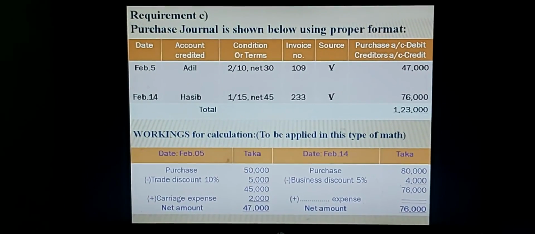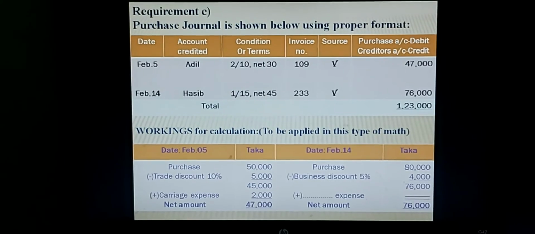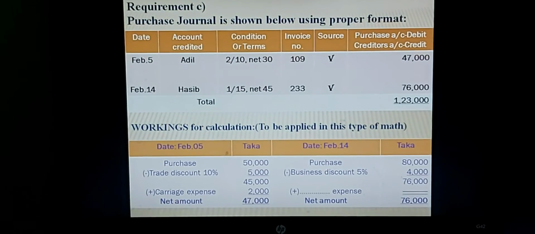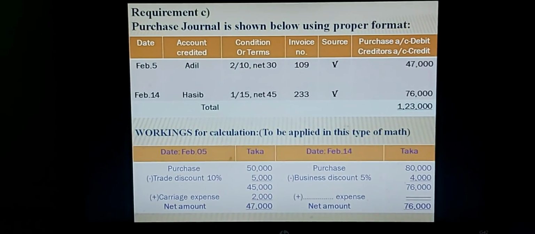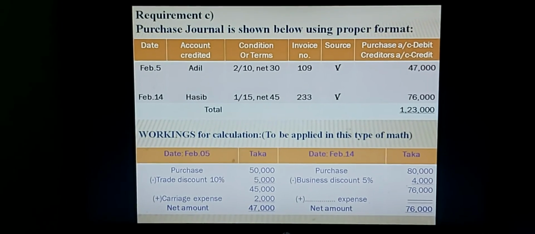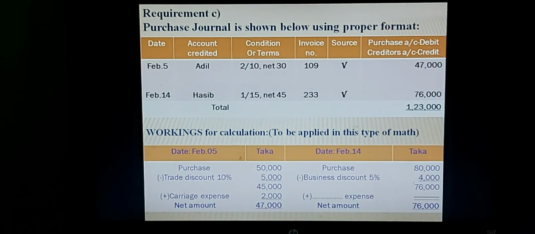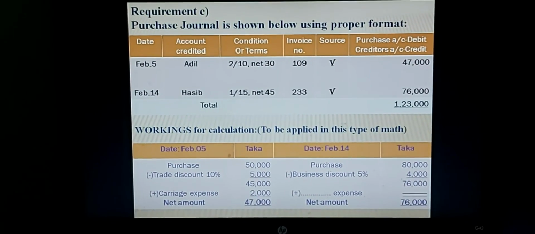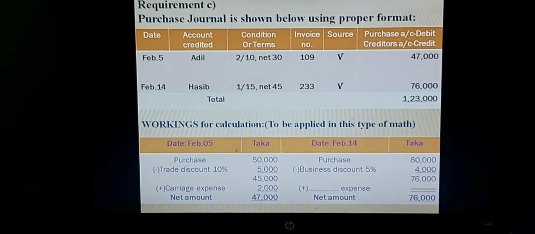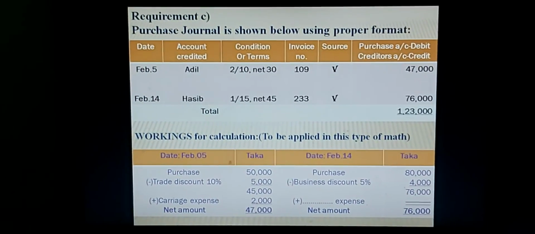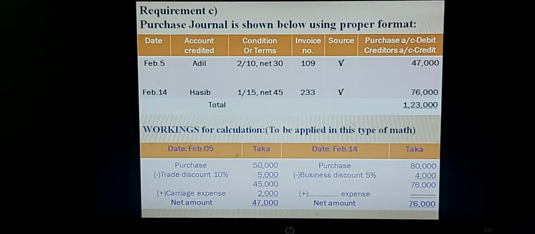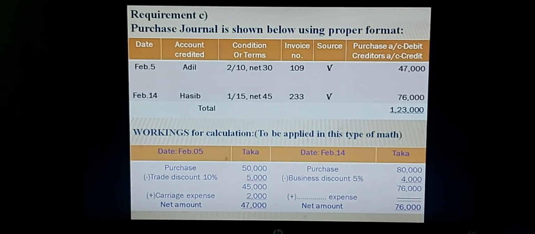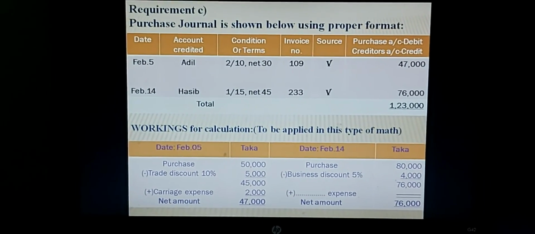This is a very important question for classes 9, 10 and 11. Dear students, you have to follow this format always to solve the Purchase Journal. And before, in the slide, you have seen the general journal format with totally 5 columns, but in the Purchase Journal totally 6 columns are available. I think you have understood it. If not, then you have to practice several times more and more at your home.